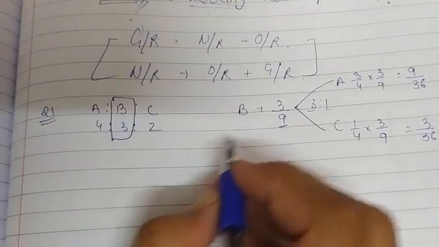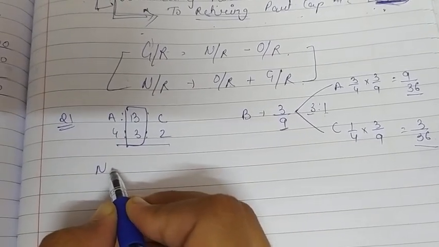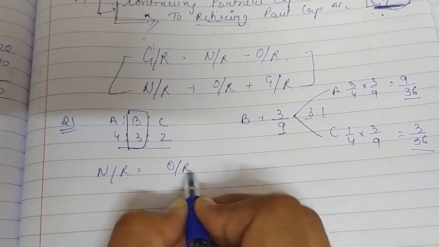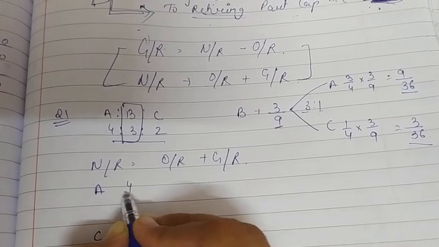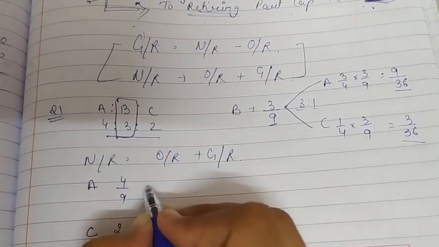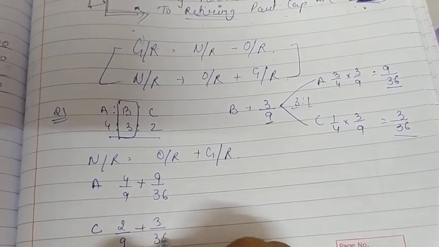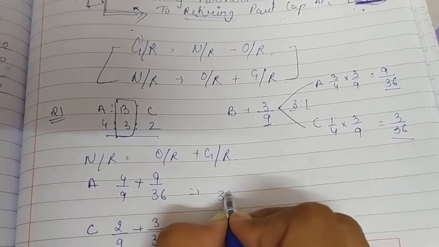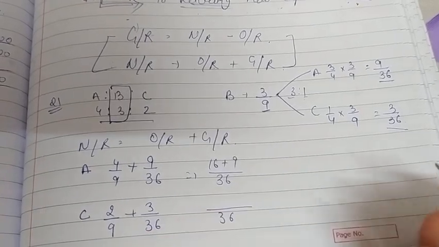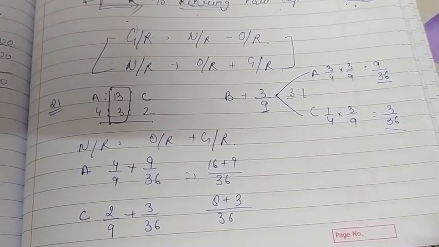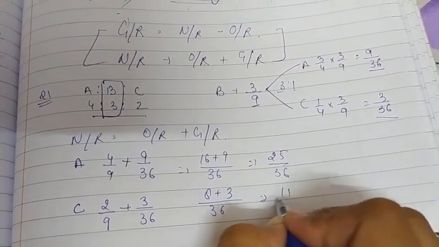Okay, so now we have our gaining ratio and we have our old ratio. So let's calculate the new ratio, that is old ratio plus gaining ratio. A was having 4/9, C was having 2/9. So I am adding here 9/36 and 3/36. So it will become 16 plus 9, 25/36, and 8 plus 3, 11/36.